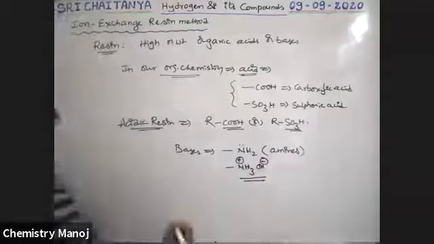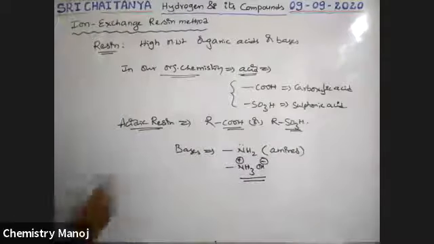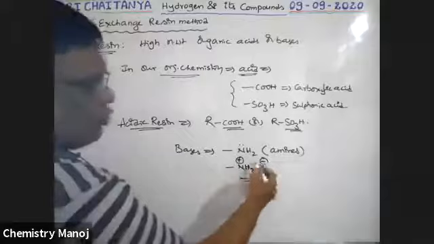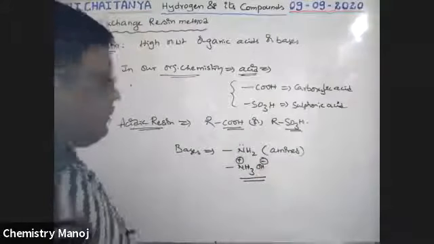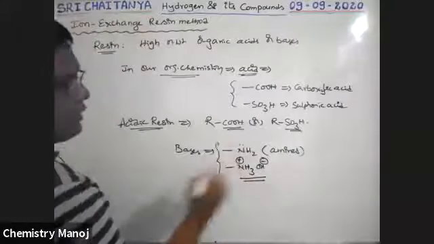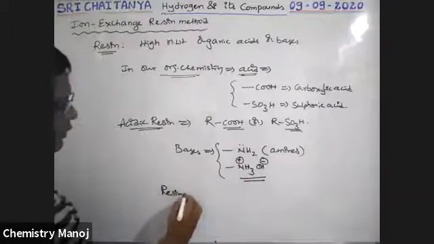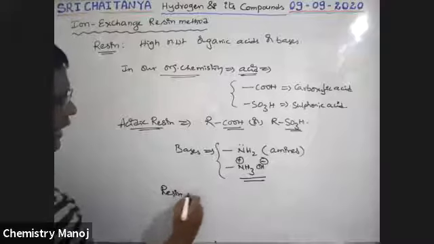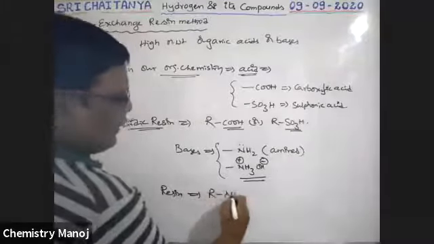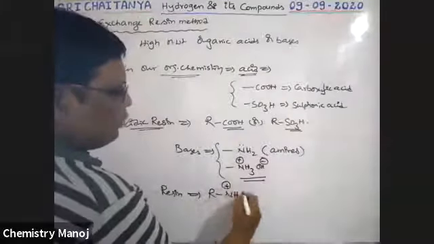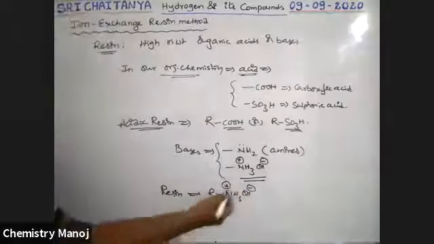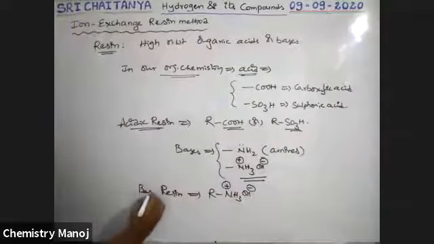This releases OH minus ion, that's why it is basic. So our resin formula is R NH3 plus ion, OH minus ion. This has the basic group, that's why it is called basic resin.